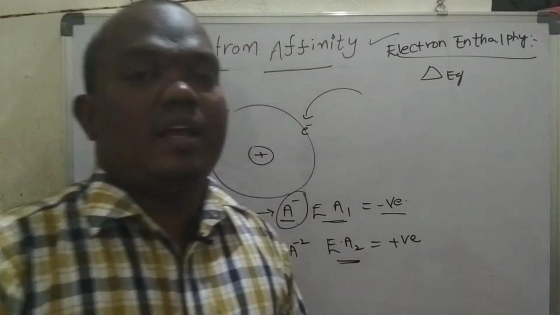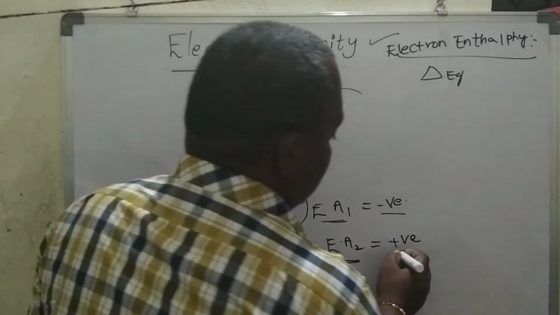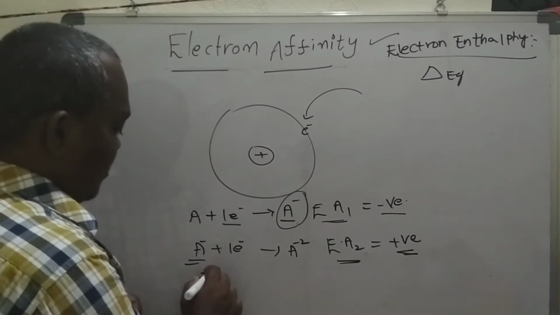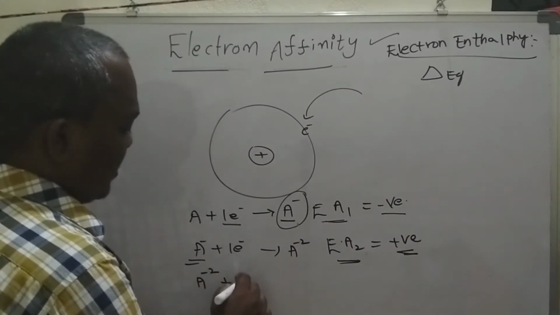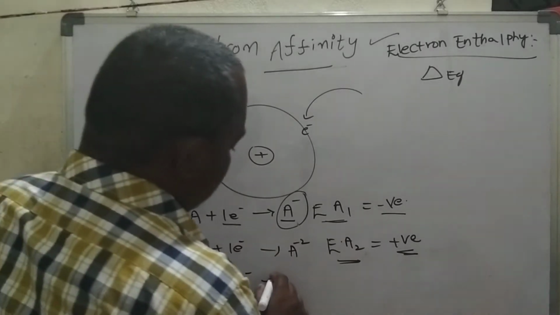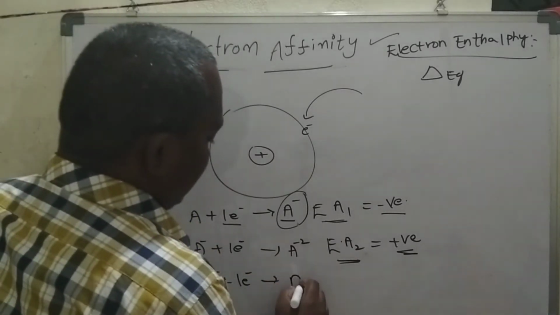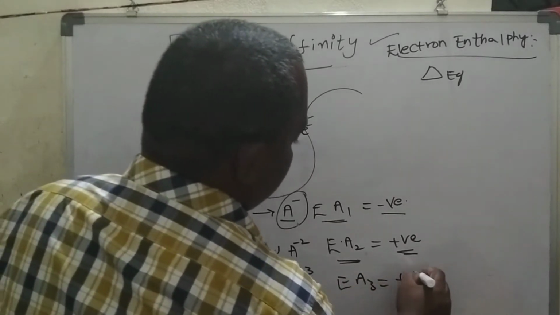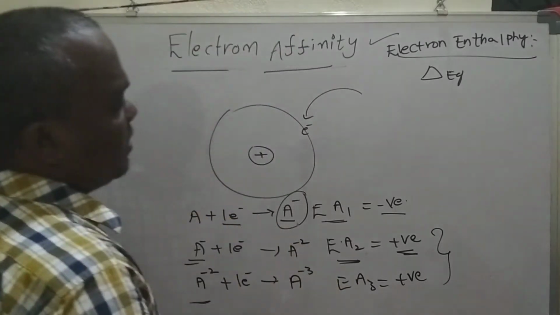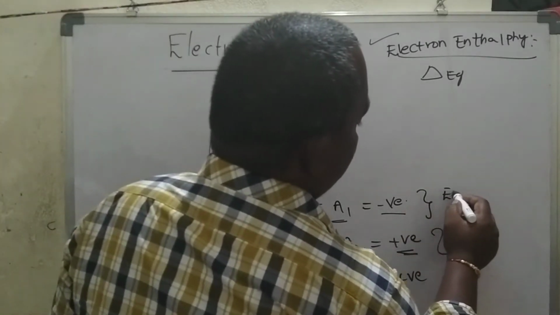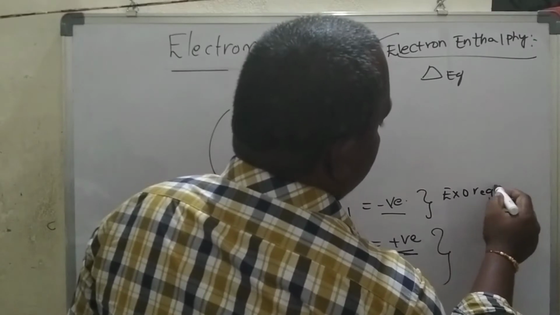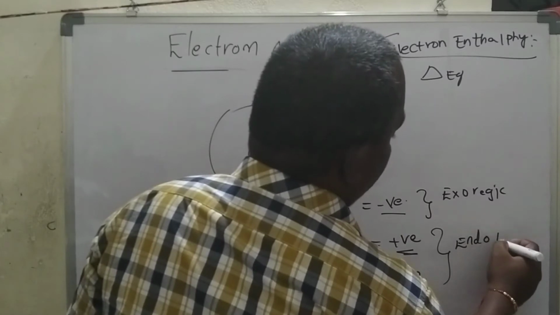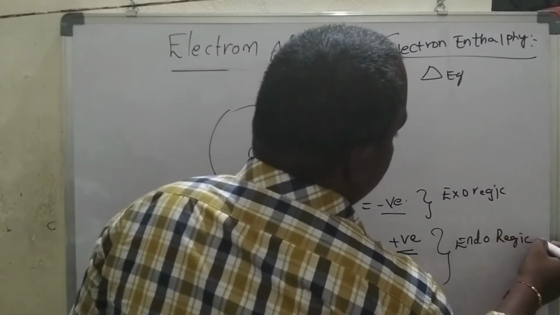The second electron affinity, EA2, becomes positive. Adding one more electron to the dinegative ion is also too difficult, so that value is positive too. Comparing, EA1 is exothermic in nature, and EA2 and EA3 are endothermic in nature.